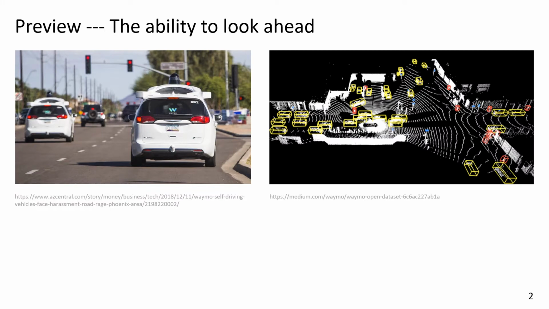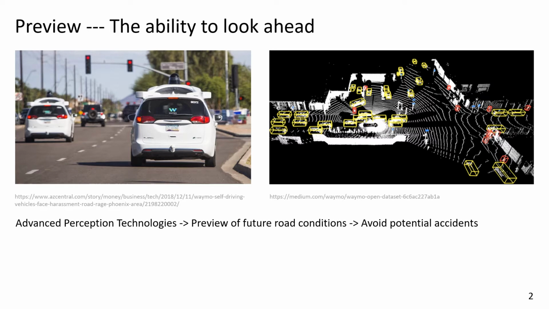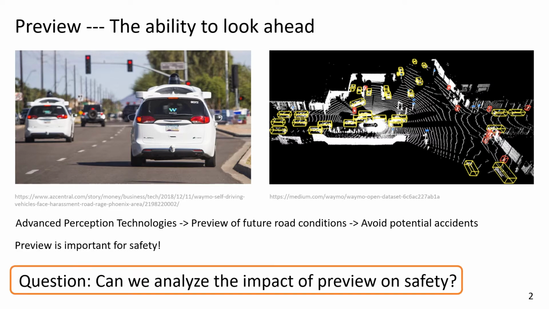In this work, we study the value of preview for safety control. By preview, we mean the ability to look ahead. For example, in autonomous vehicles, sensing technologies like LiDAR enable the vehicle to look ahead at road conditions in the future, as shown by the red figure. And making decisions based on the preview information is the key to ensure safety for systems like autonomous vehicles. Therefore, in this work, we want to formally analyze the impact of preview on safety.